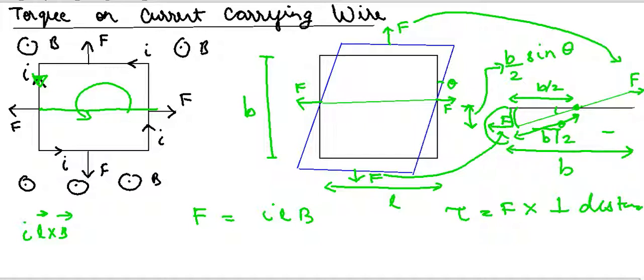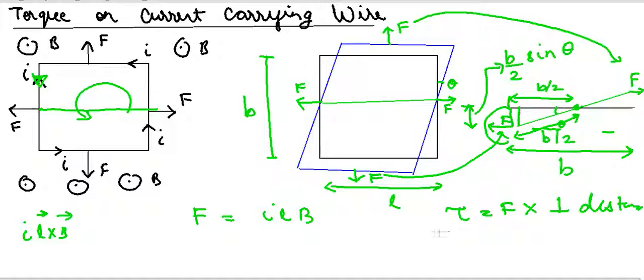So now the hypotenuse is b by 2. So the perpendicular distance from the end of the wire to this point, up till this point it is b by 2, and now when I rotate it, the perpendicular distance will be b by 2 sine theta.